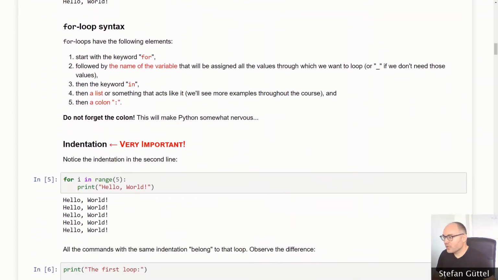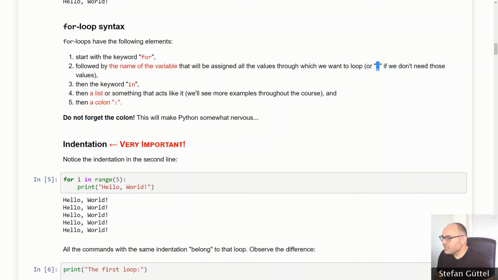Okay, to summarize, that's actually all you need to know about the for loop. The definition of a for loop starts with the keyword for. Then we have the variable name, which was i, or your variable in my example. Or if we don't need this variable, we can just put an underscore there.